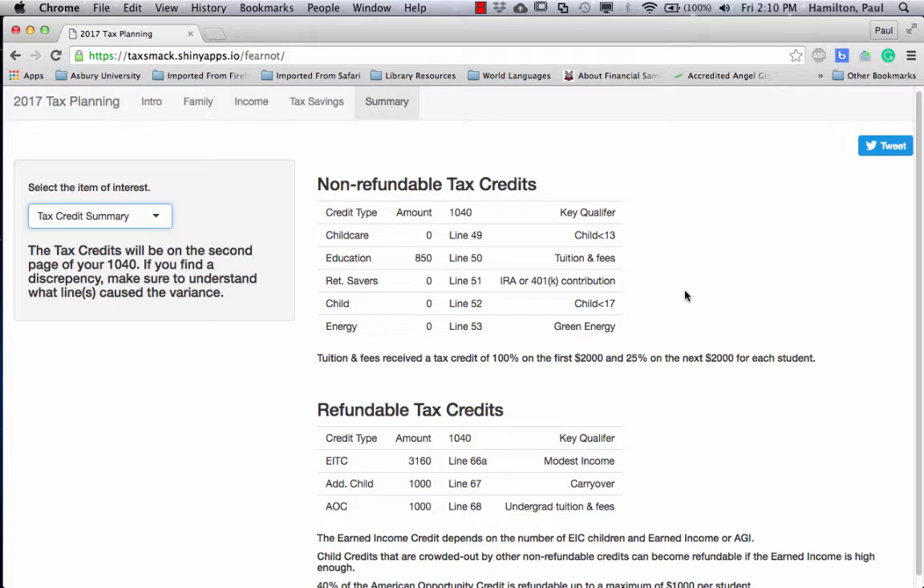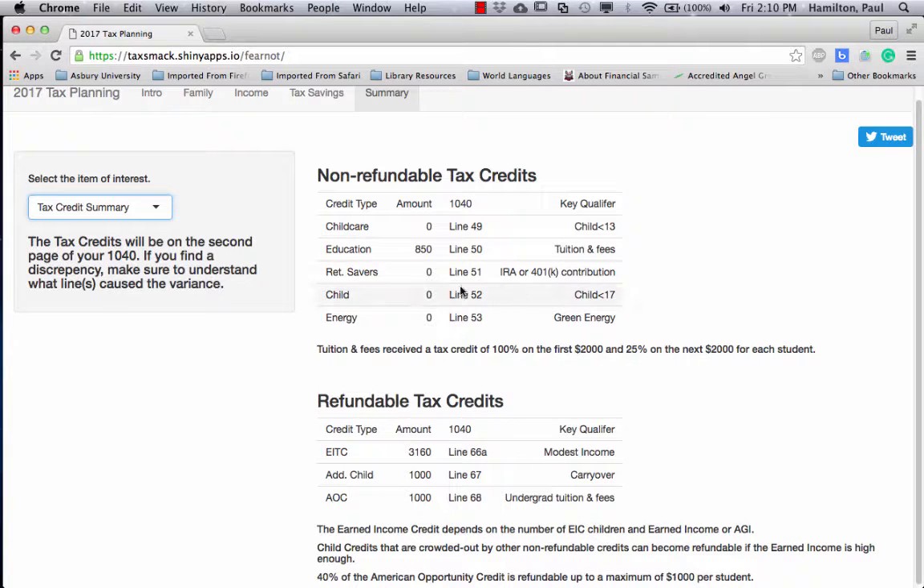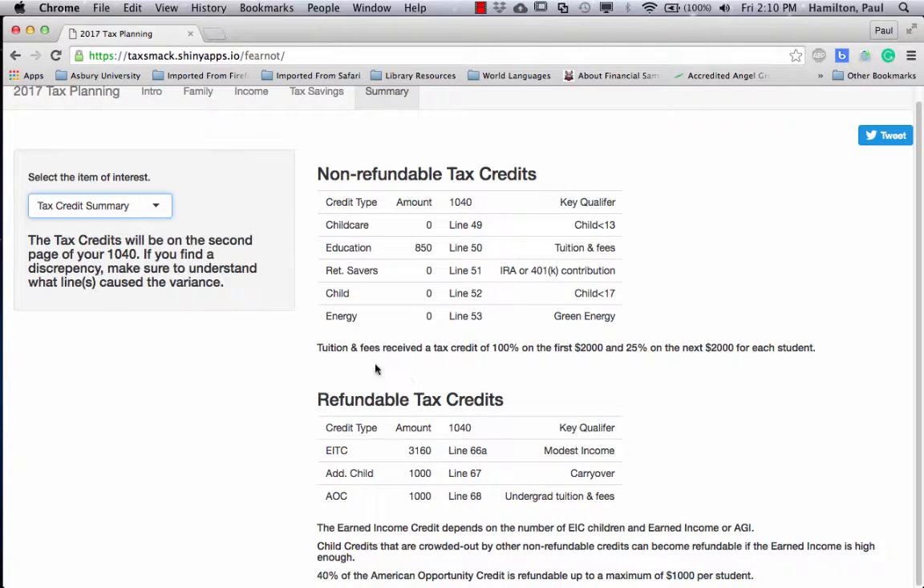Tax credit summary. One thing is a lot of people do their taxes. They really don't have any sense of, well, where did I save? Okay, so this explains here that you got an education credit of $850 and how that's found. You got the EITC because you had only $850 to offset up here. You have a $1,000 child tax credit down here, and part of your education credit is also refundable.